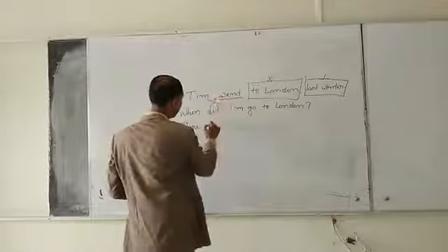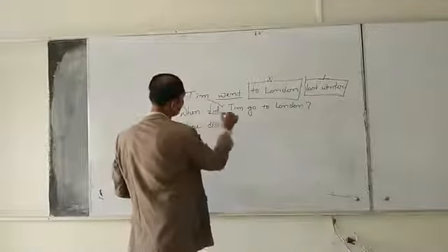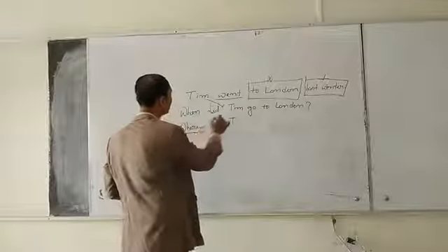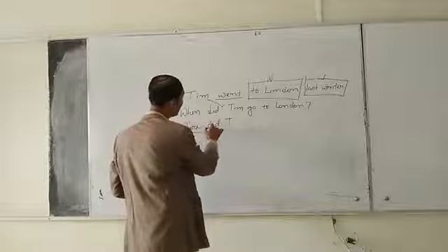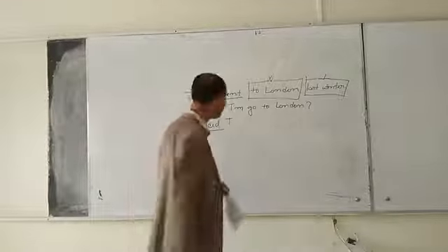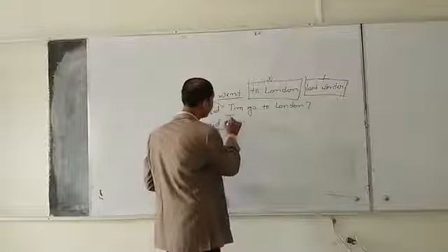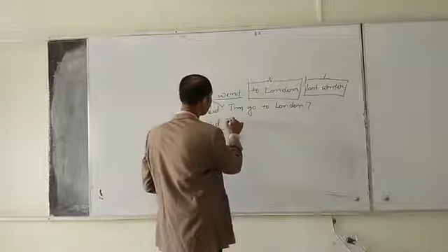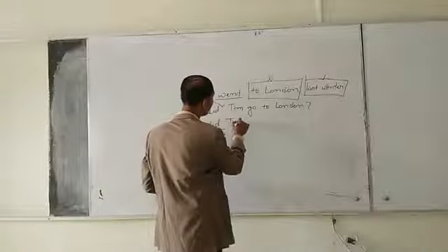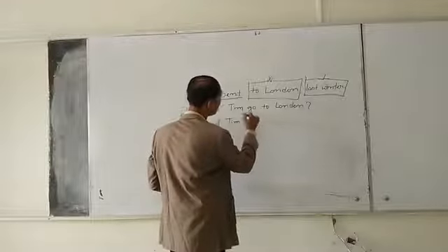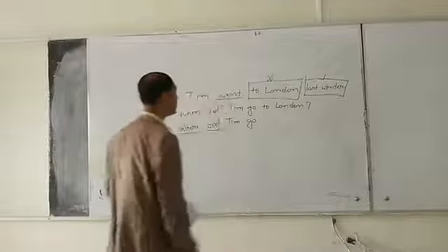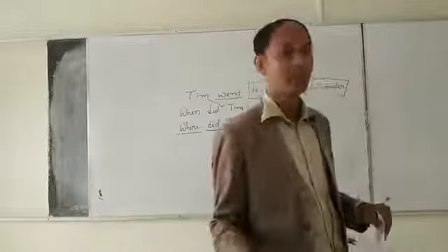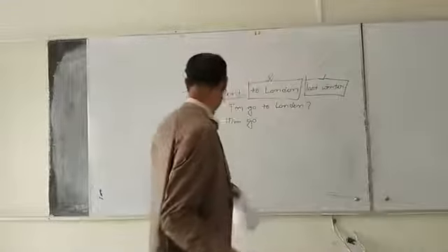Where did Tim... WH word, after WH word we will use auxiliary verb, then we will use subject. Where did Tim go? Not went. We'll use go because went is the past form of go.